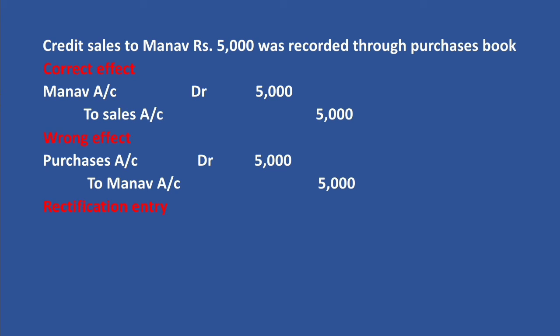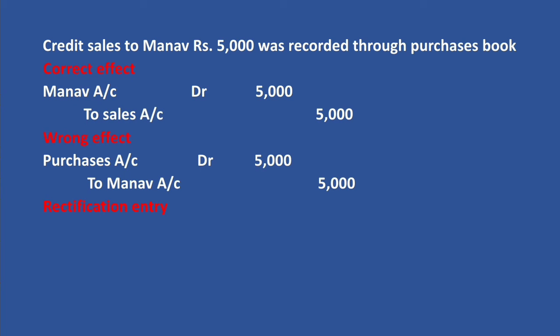At the same time, to get the correct effect, we have to debit Manav's account for rupees 5,000 to record the credit sale to Manav. Then again we have to debit Manav's account for rupees 5,000. Then totally we have to debit Manav's account for rupees 10,000.